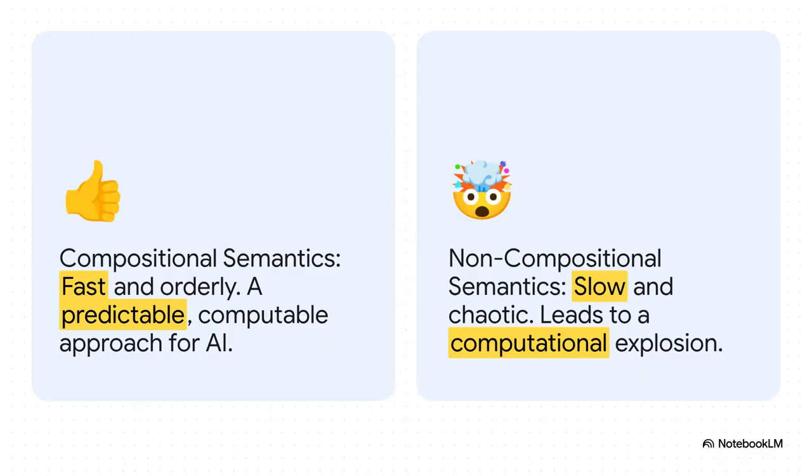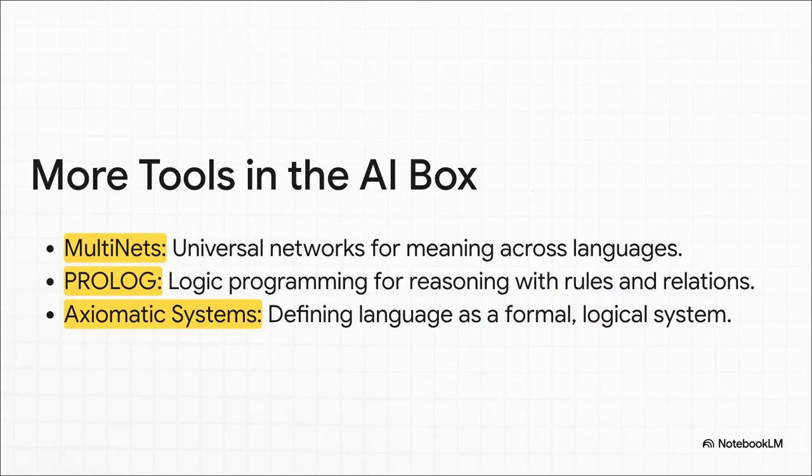And this is exactly why those rules are basically non-negotiable for AI. A compositional rule-based system is fast and orderly. If you try to do it any other way, you get what's called a computational explosion. The number of possible interpretations just skyrockets, and the whole system would grind to a halt. It becomes completely unmanageable. Now, of course, DRT isn't the only tool in the toolbox. It's actually part of a whole family of these formal systems. You've got things like multinets that try to work across different languages, or logic programming like Prolog. They all tackle the problem from slightly different angles, but they're all chasing the same goal: to make our messy human language make sense to a purely logical machine.